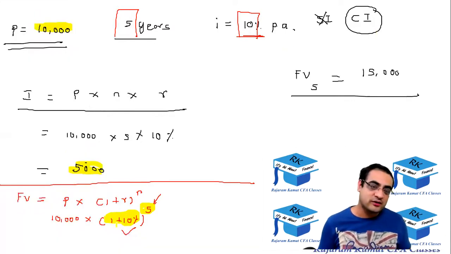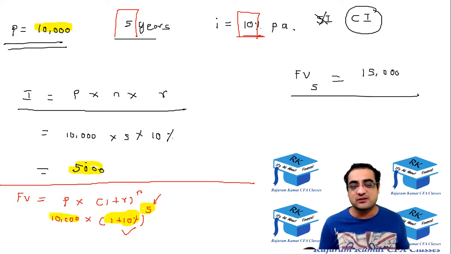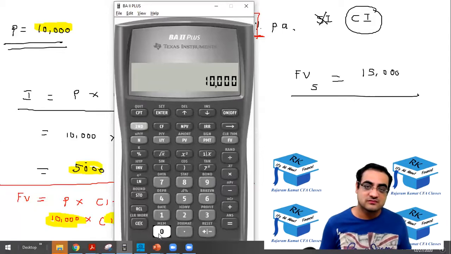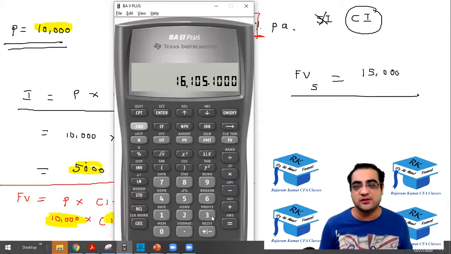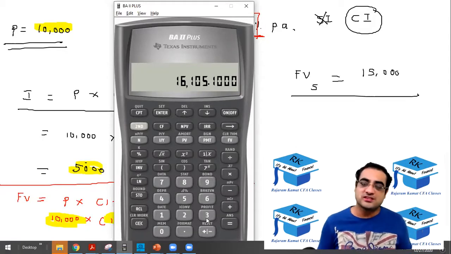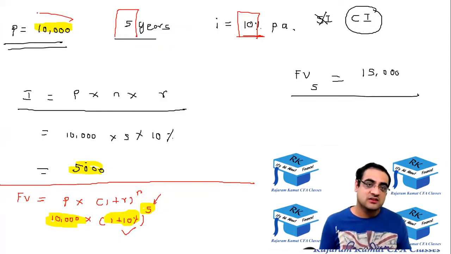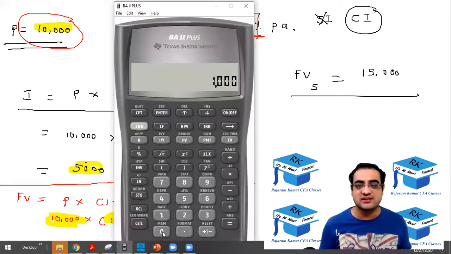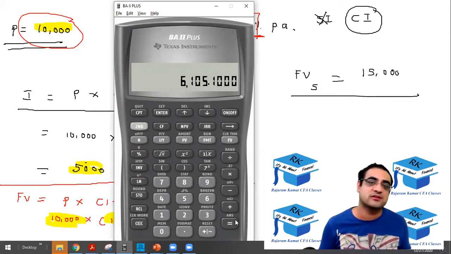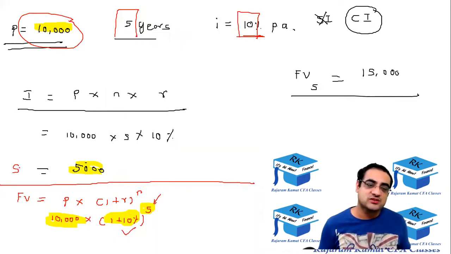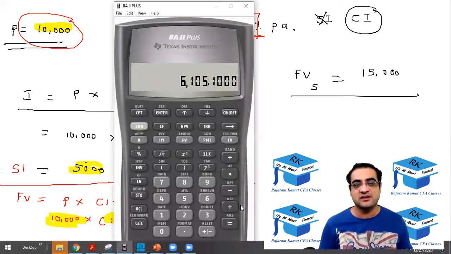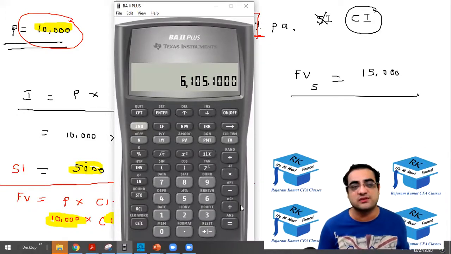Then finally, once you get 1.6105, just multiply it by 10,000. So the final value would be 16,105. And how much did you invest? You invested 10,000. So 10,000 has increased to 16,105. From 16,105, you can subtract 10,000 and then you will get to know the interest is 6,105. So in the simple interest, the interest was 5,000, but in the compound interest, the interest is coming to 6,105. The original principal is subtracted from 16,105.